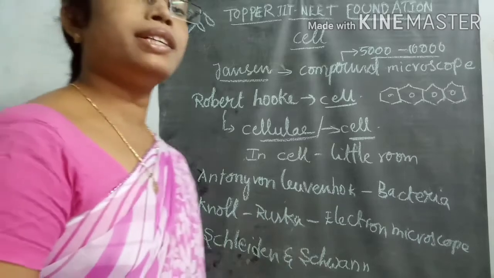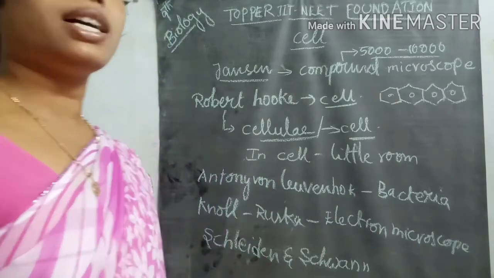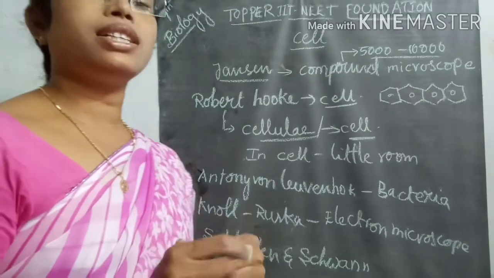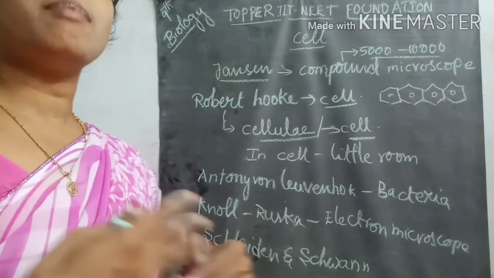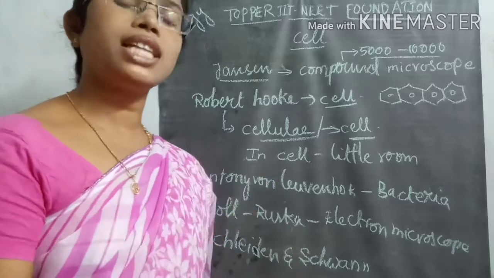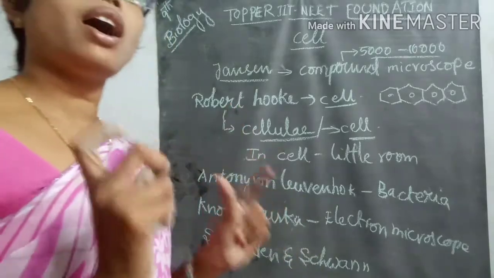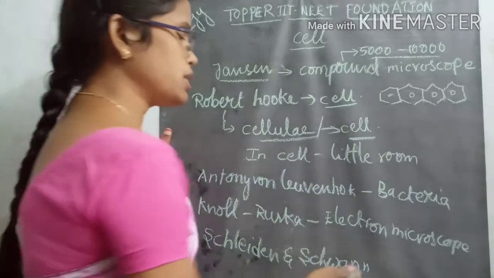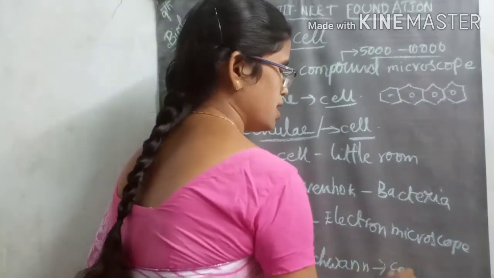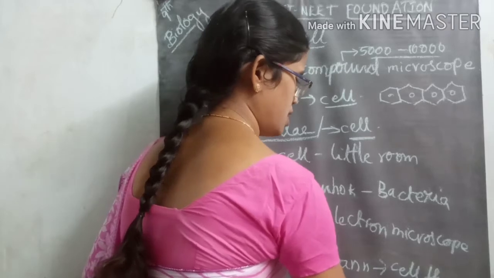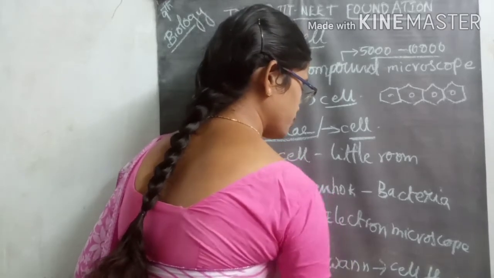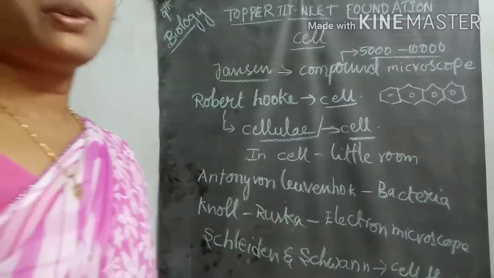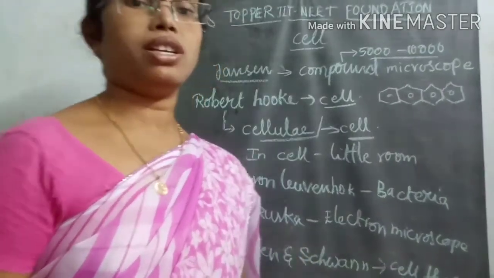Working together on different plants and animals, they observed that there are so many cells in both, and proposed a theory called cell theory. Its postulations are still used nowadays.